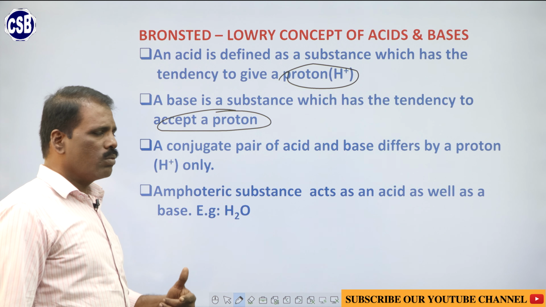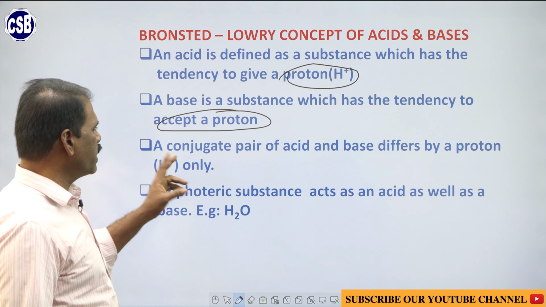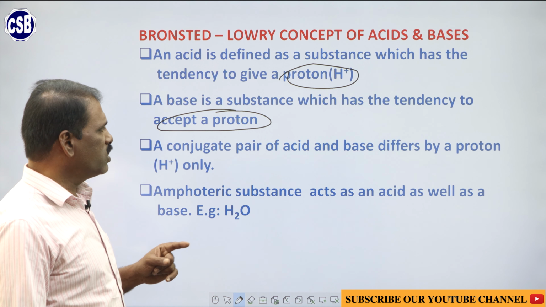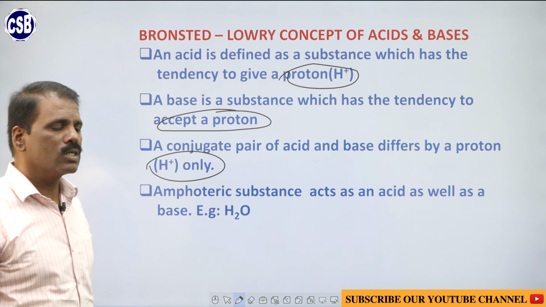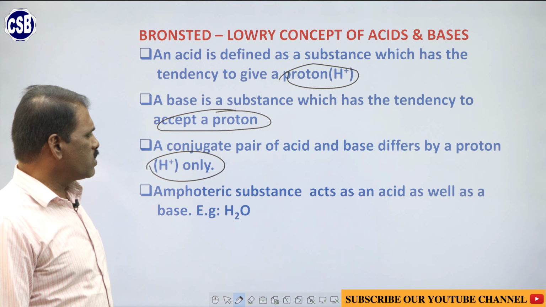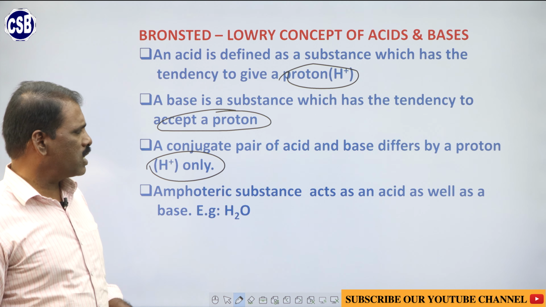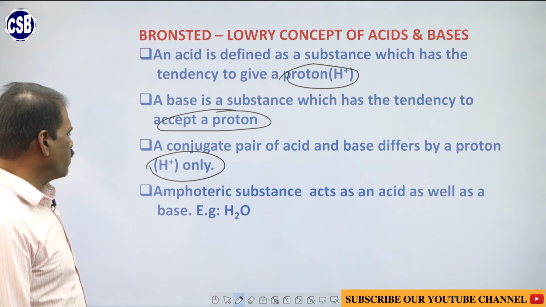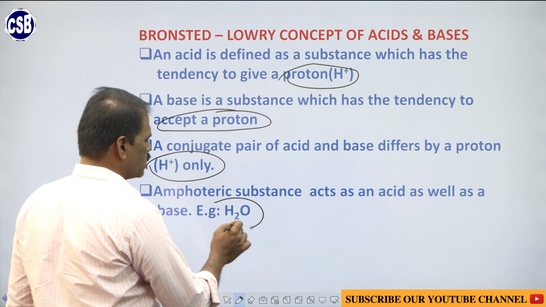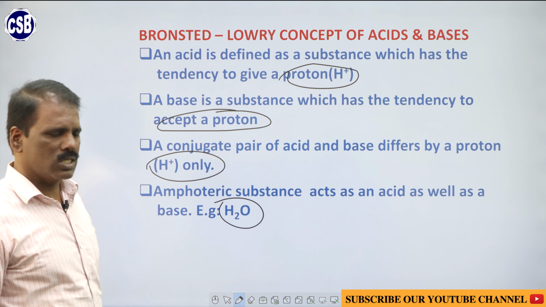They introduced one more concept, the conjugate pair of acid and base, which differ by a proton only, H plus ion only. And amphoteric substances are the substances which have the tendency to act both as acid as well as base. For example, H2O acts as an amphoteric substance.